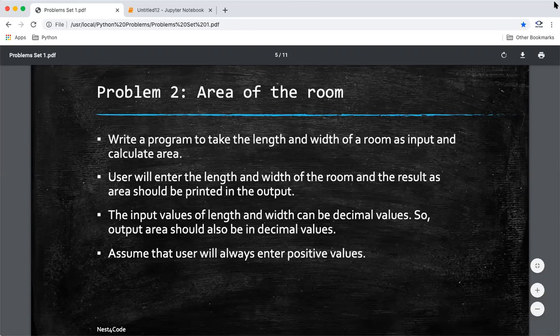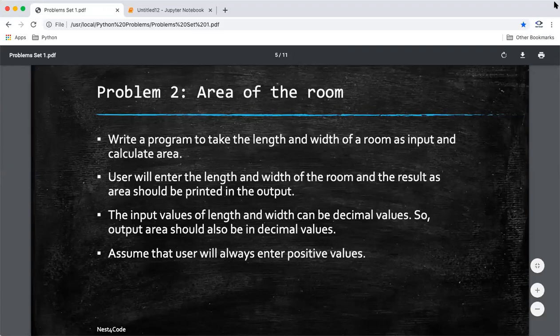Assume that the user will always enter positive values. So guys, whenever there are assumptions given, it means that you don't need to worry about these things. We can consider that our user is smart enough to always enter positive values. So we don't need to check how our program will work if something negative comes in, because it's already said that the values will always be positive. We don't need to check our program for negative values because it's never expected.